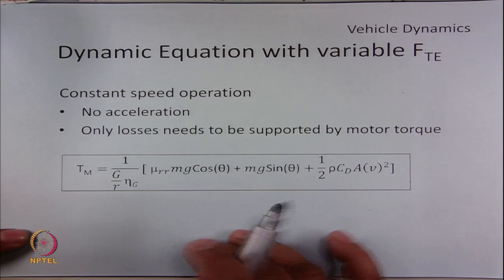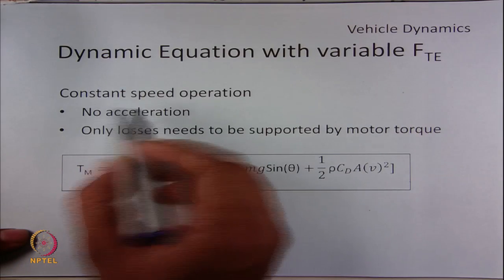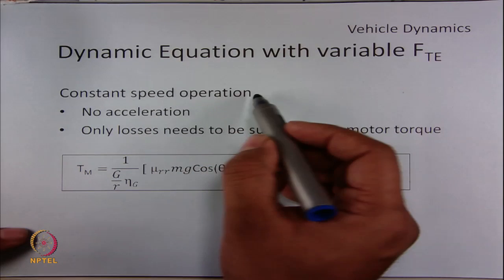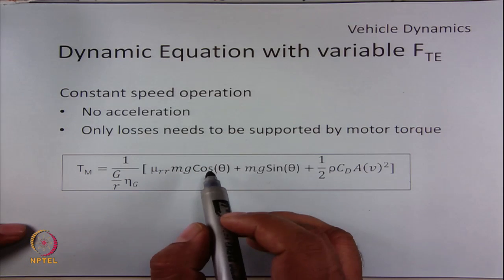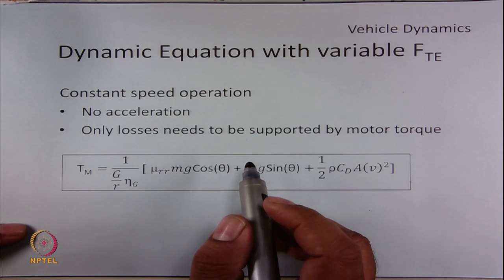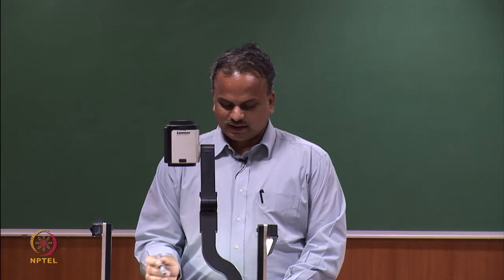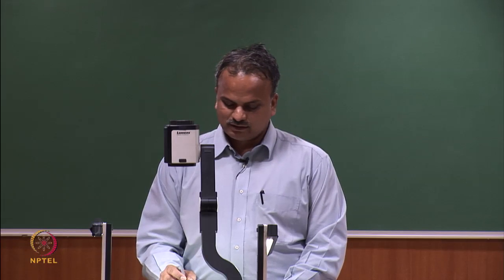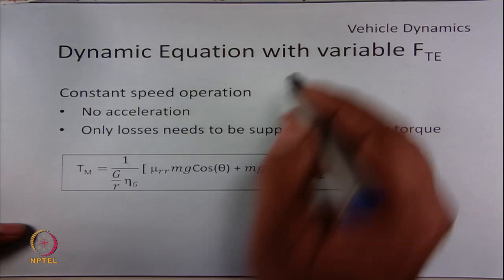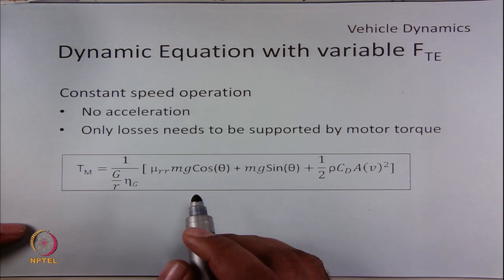So, let us see the third mode of operation, which is constant speed operation. As we have discussed, when the vehicle velocity reaches its maximum limit, or you can say a safe limit of operation, we start this mode and the vehicle operates at constant speed.